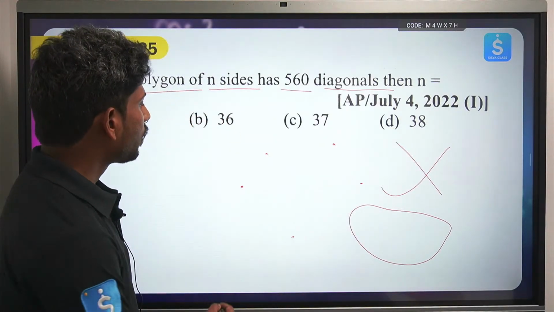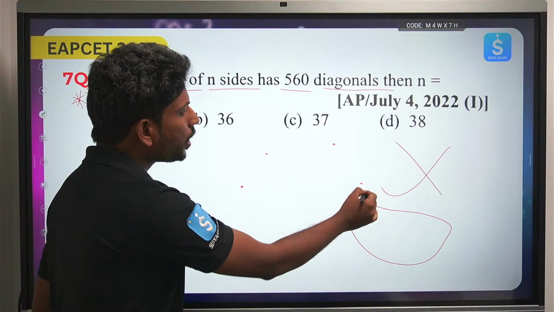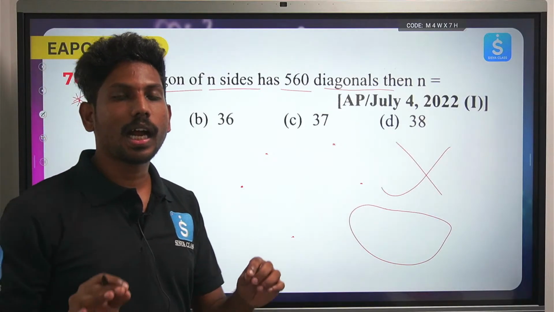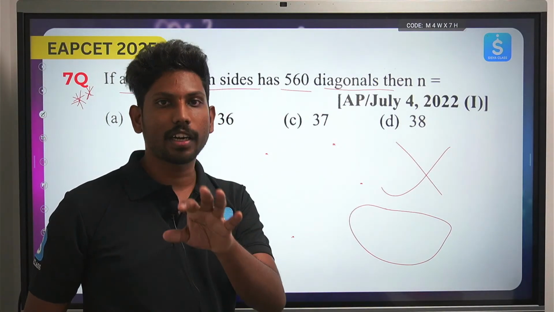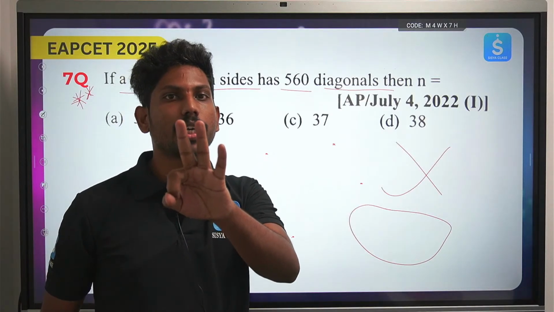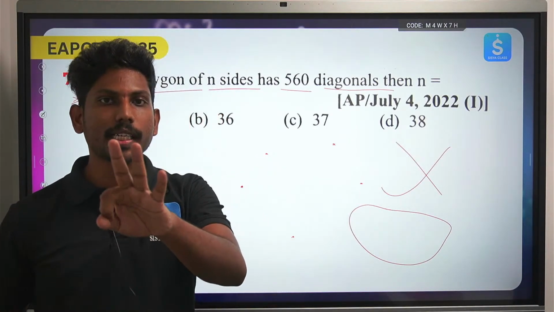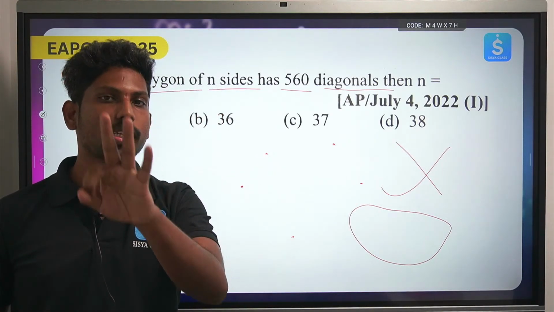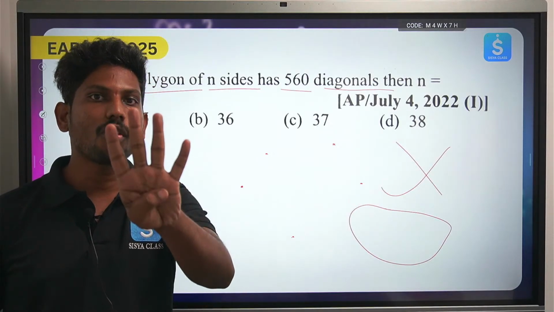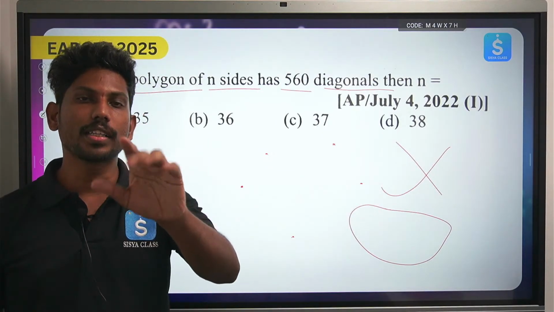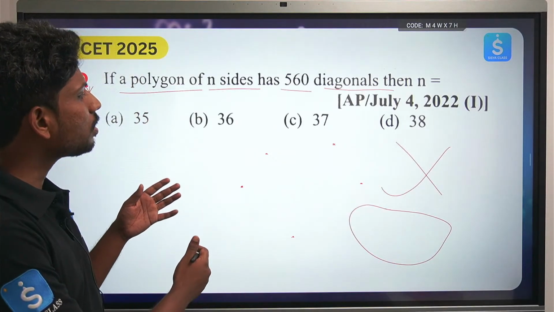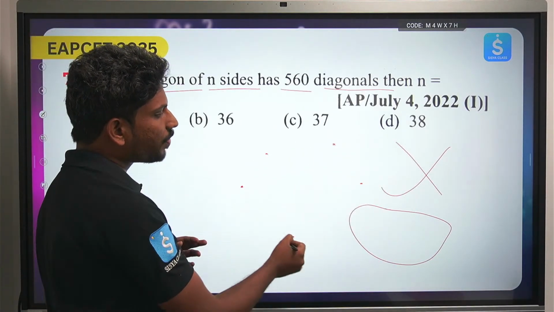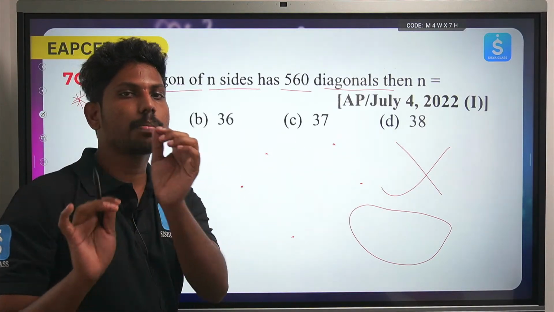Now how many points do I have? Some n points. If I have n points, how many sided polygon can I create with these n points? I can create an n sided polygon. For example, suppose I give 3 points. If I have three vertices, then I can create a 3 sided closed simple figure, a triangle. If I have 4, then I have a quadrilateral. If I have 5, then it is a pentagon, right? It goes on, 6 is a hexagon, then septagon, like this. So how many sided closed figure can you draw? That is n. Remember this point.